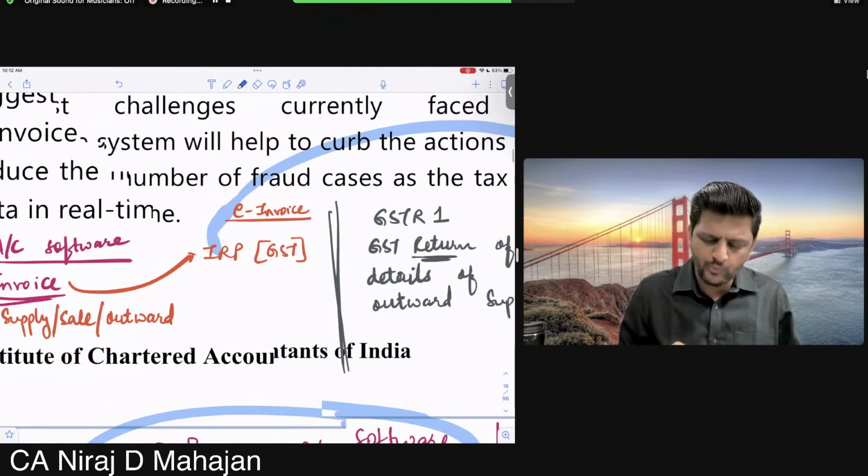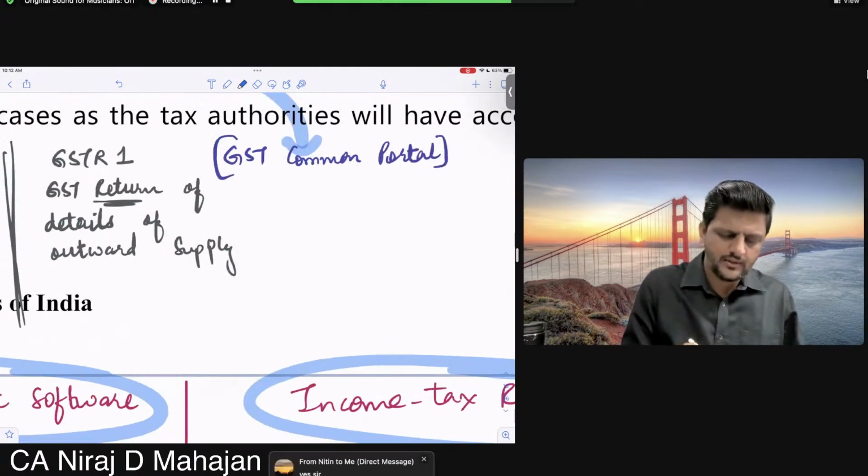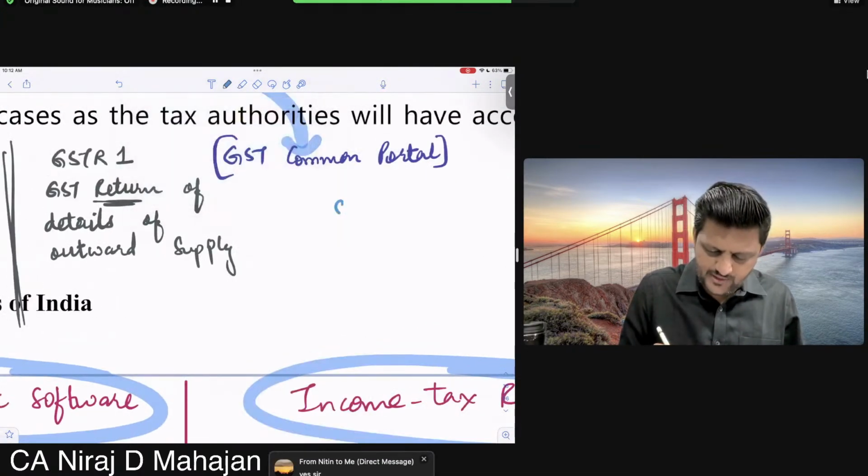Understood? So when I go to my account, okay, GST Common Portal, over there I will be able to see the supplies.